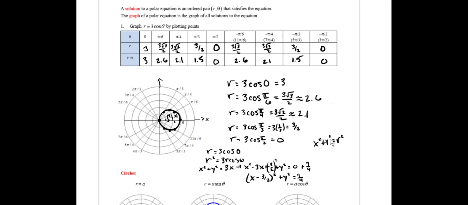Instead of having a center at the origin, it's got a center where x has been shifted, so its center is at, it looks like, 3/2, comma 0, according to our equation. And the radius should be the square root of 9/4, which is 3/2. And that makes perfect sense with our picture. This is a circle shifted over 3/2 and having a radius 3/2, 1.5.